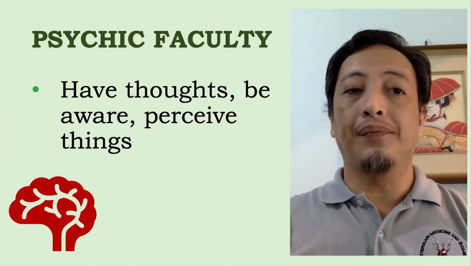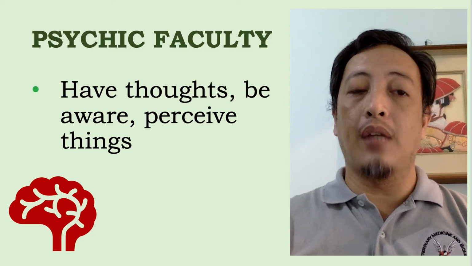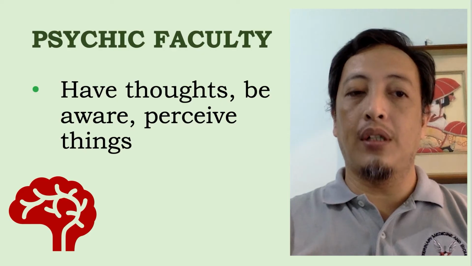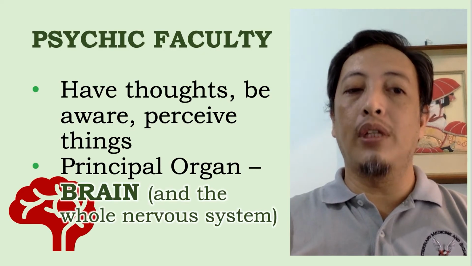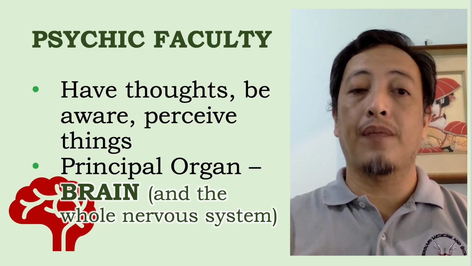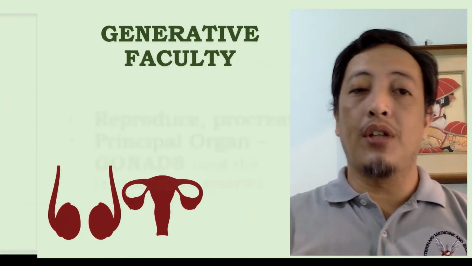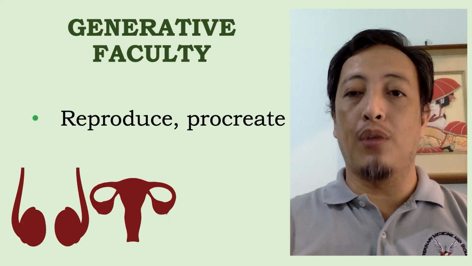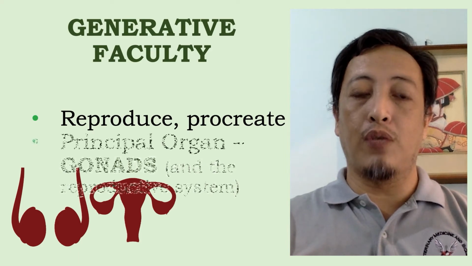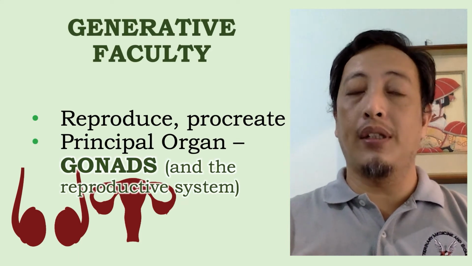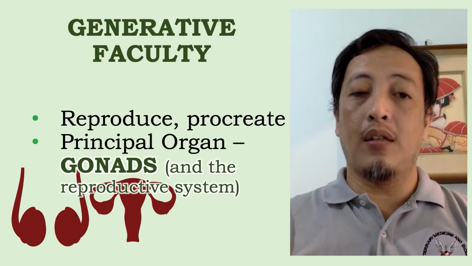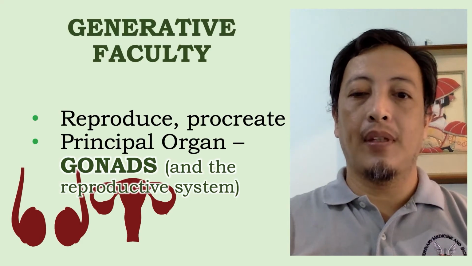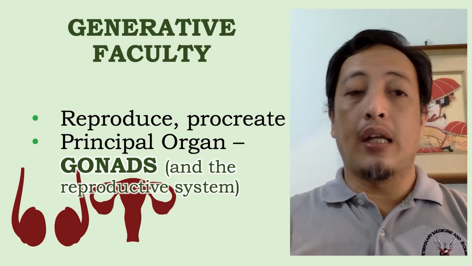For the psychic faculty, ito naman yung ability or faculty of the animal to have thoughts, be aware, and perceive things. Of course, the principal organ here is the brain, and of course, included na rin yung whole nervous system. The other faculty, which is the generative faculty, is the capability of the animal to reproduce or procreate. Of course, the principal organs would be the gonads or the testicles or the testes and the ovaries. But also, included na rin yung buong reproductive system. Okay? So that's it for Galen's 4 faculties.